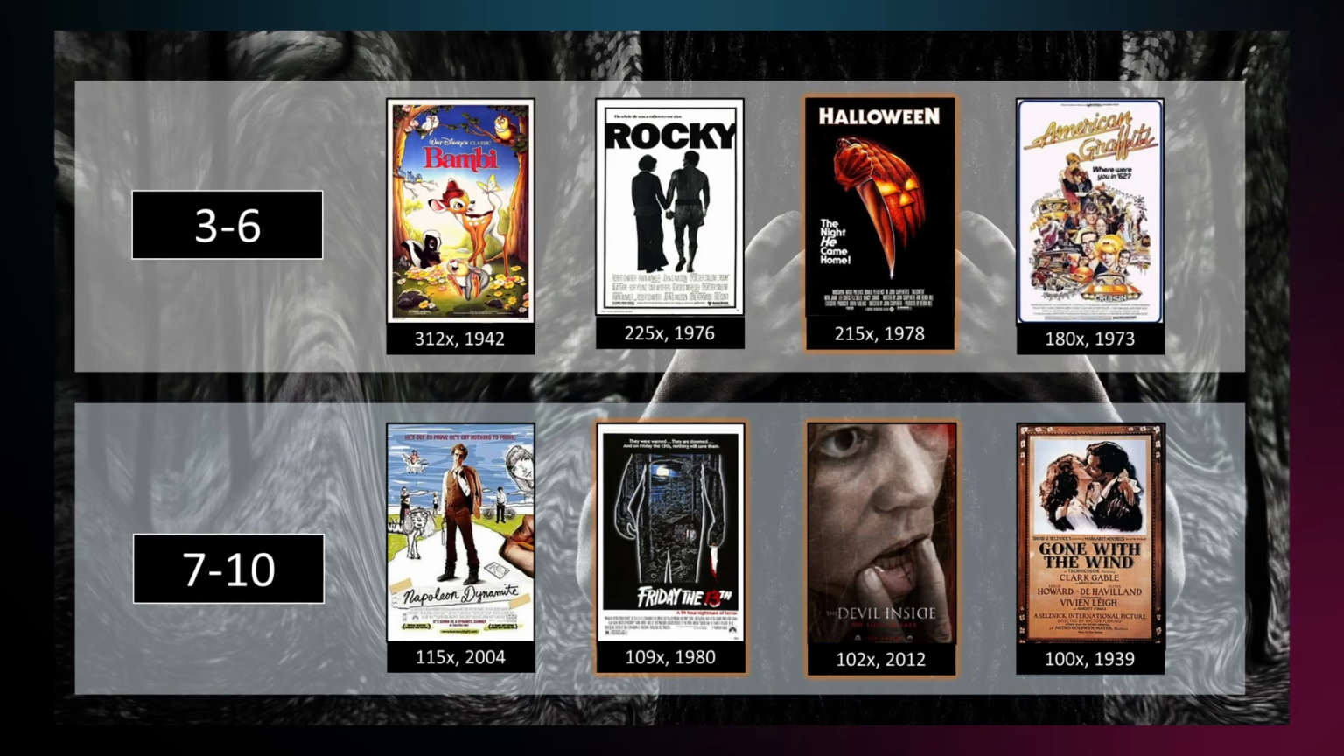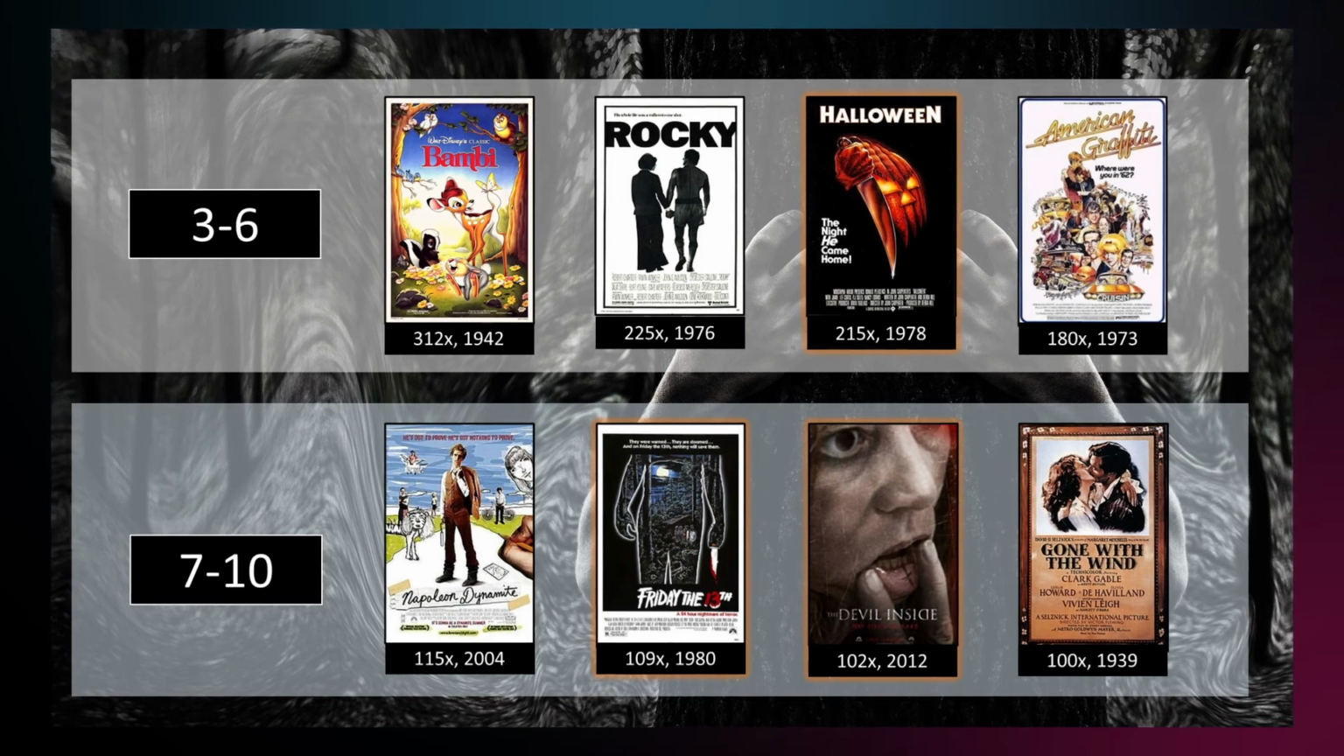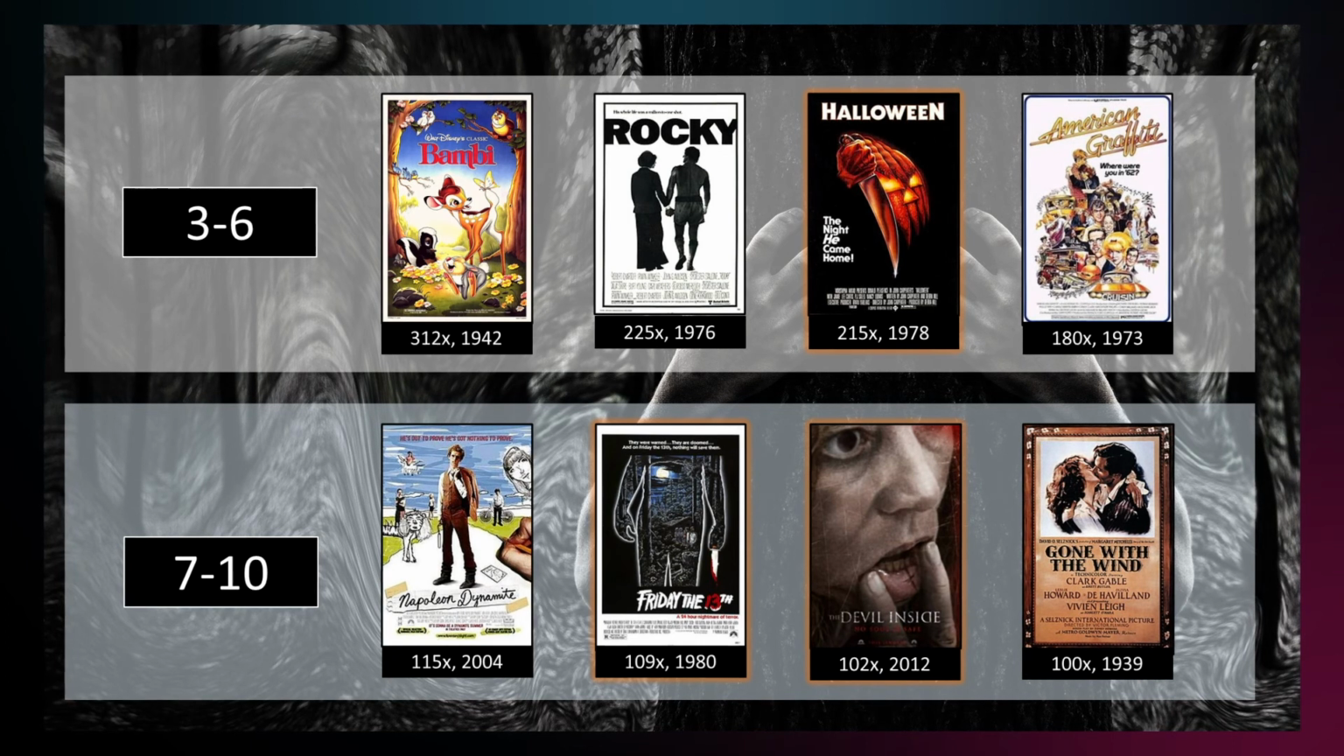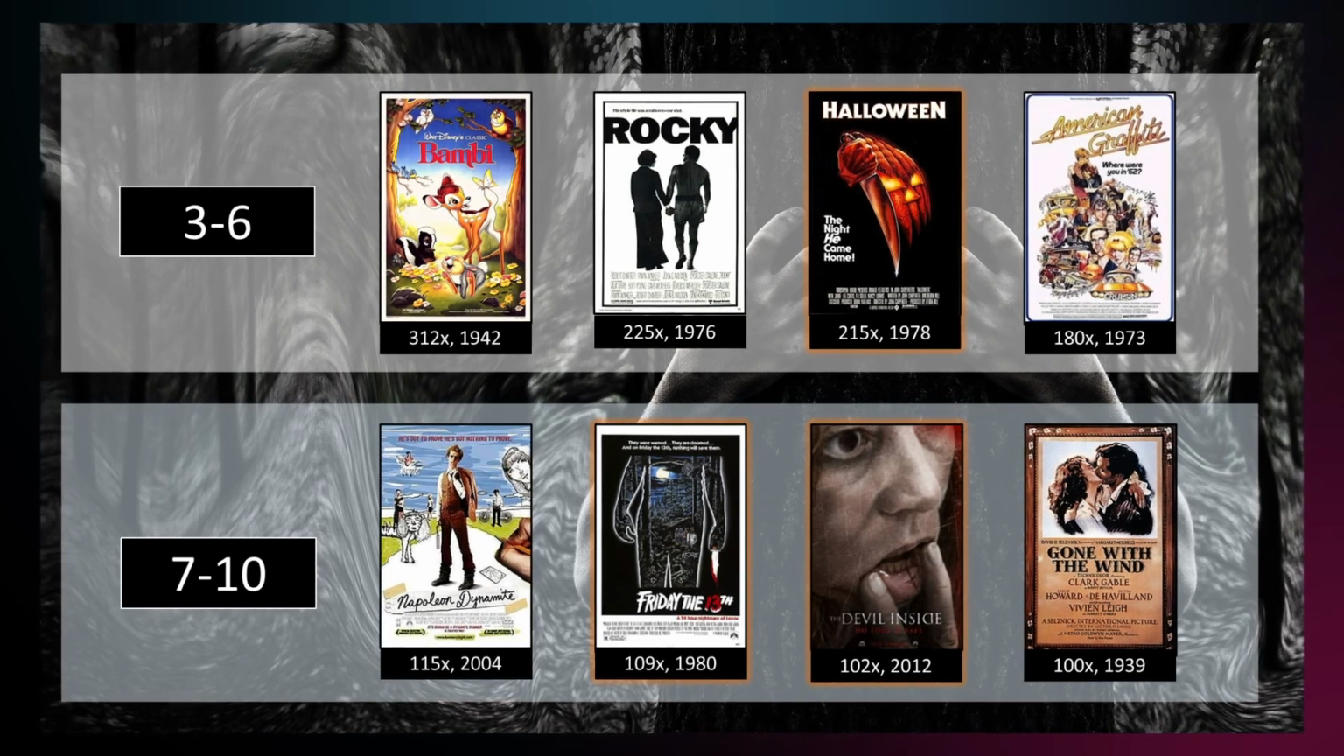Here are the other 8 of the top 10. As you can see, 3 more of them are horror movies. Halloween, Friday the 13th and The Devil Inside all made 100 to 200x their money back.